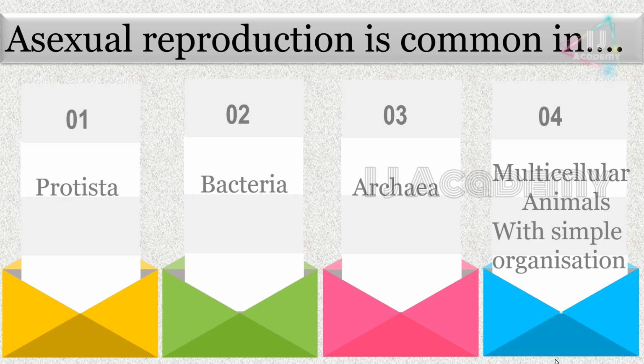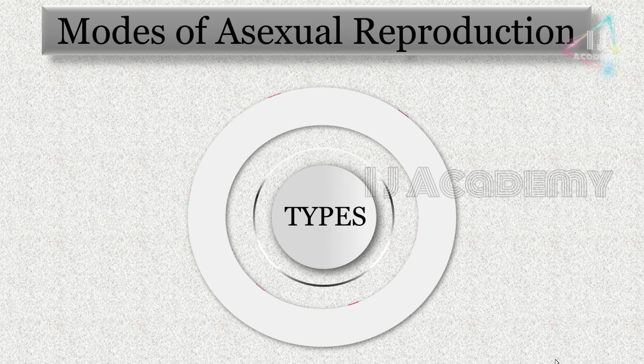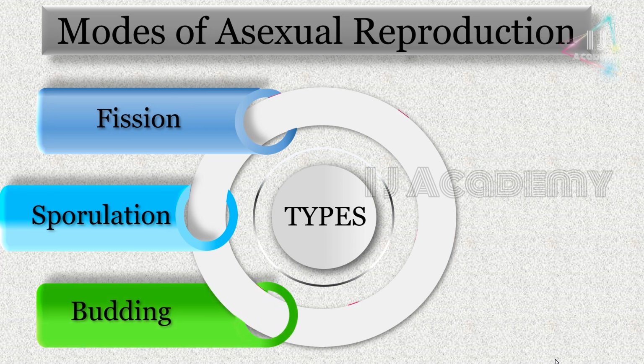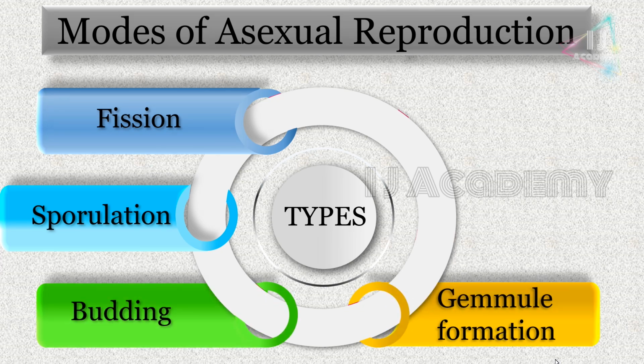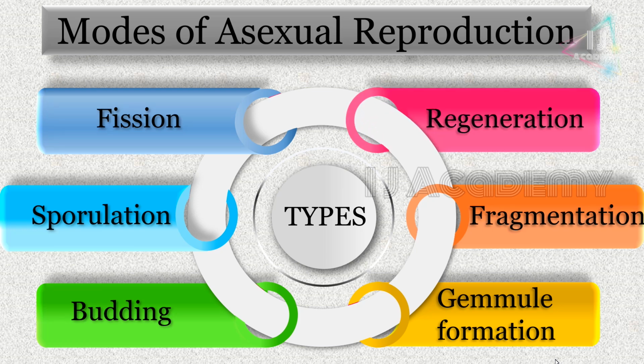As I said earlier, in asexual reproduction the offspring shows uniparental inheritance without any genetic variation. Different modes of asexual reproduction in animals are fission, sporulation, budding, gemmule formation, fragmentation, and regeneration.